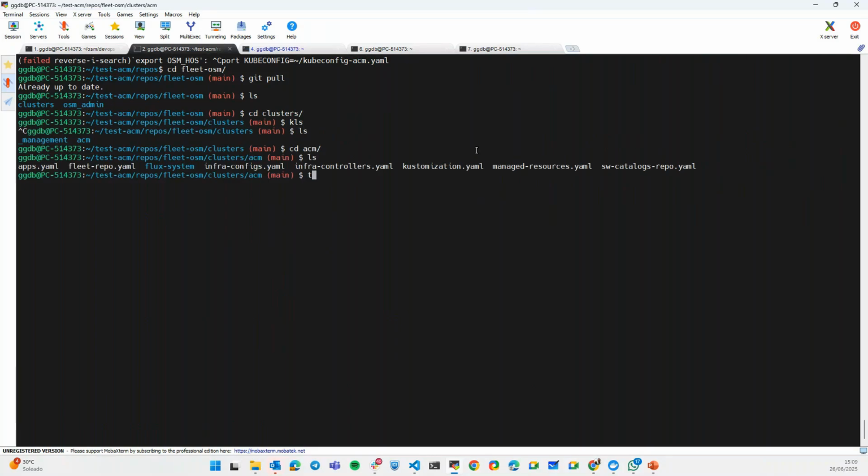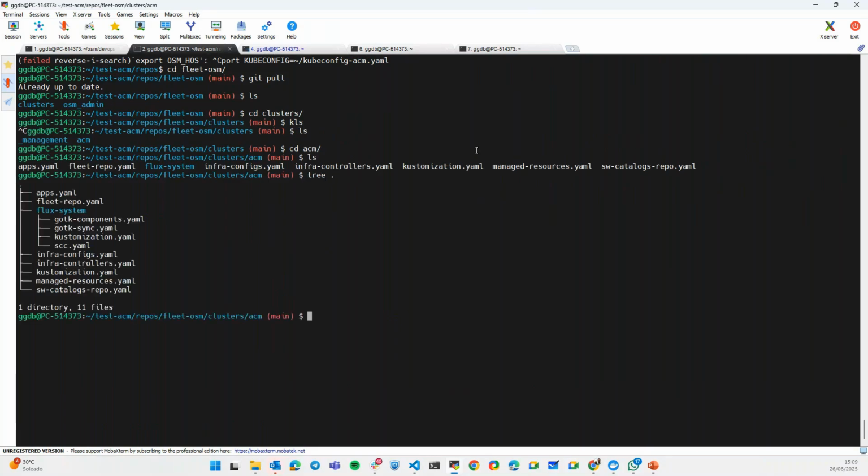We have ACM. This is the specific folder for the ACM cluster. And you see here there is the SCC and the customization.yaml that I was commenting.